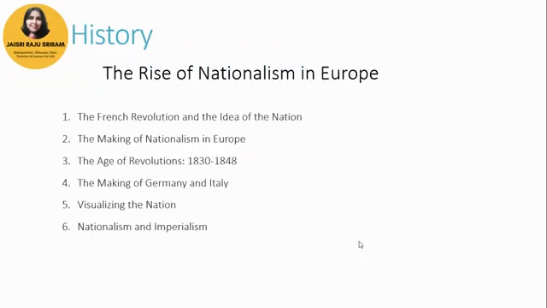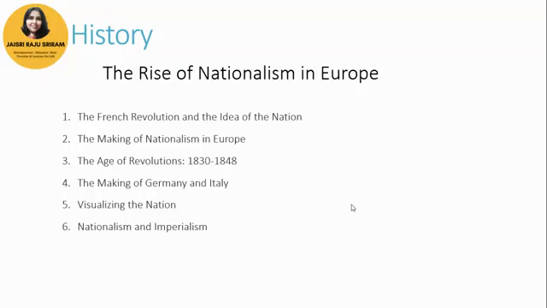Now let us go to the first lesson, which is Rise of Nationalism in Europe. Now, Rise of Nationalism in Europe is actually a culmination of all the 3 or 4 lessons that you studied in class 9. Over here, the main questions that you will be getting are based on the French Revolution. What are the effects of the French Revolution? How did the concept of nationalism emerge via the French Revolution? And what is the idea of nation?